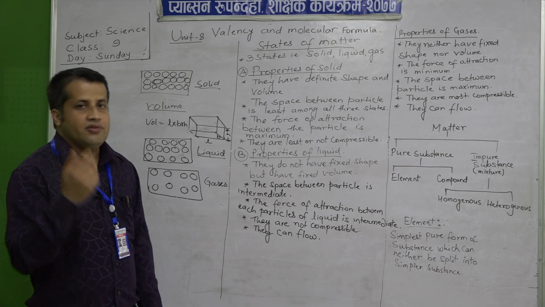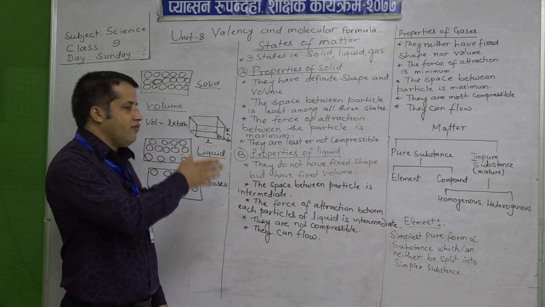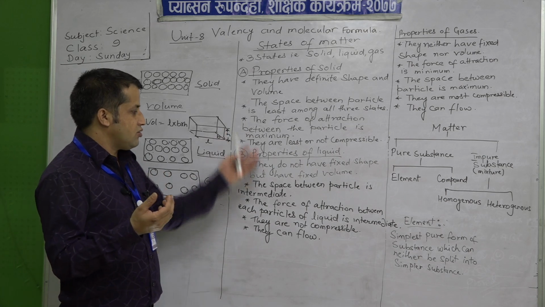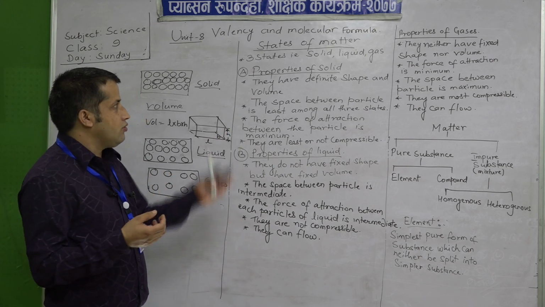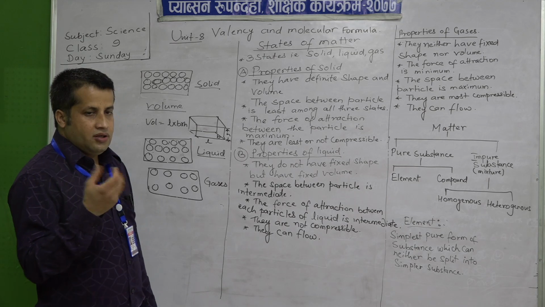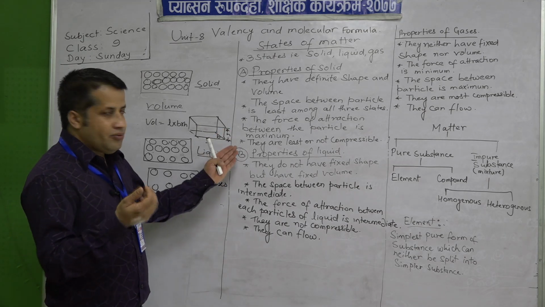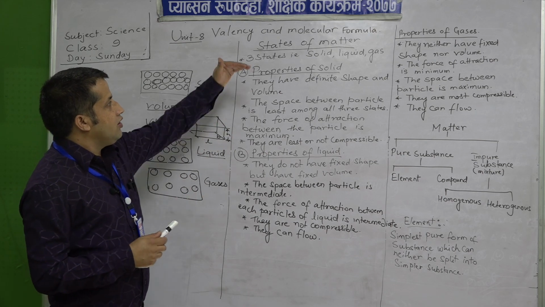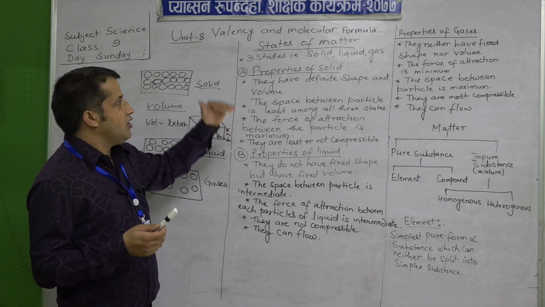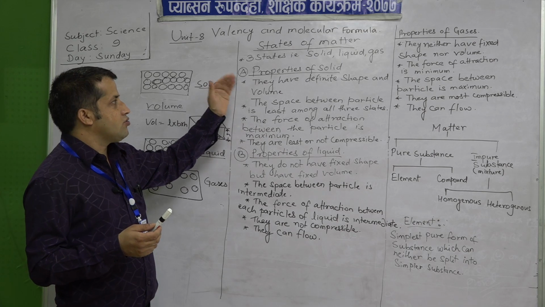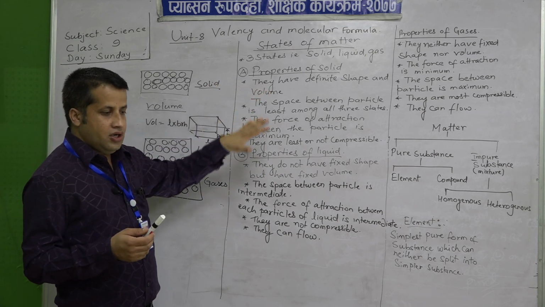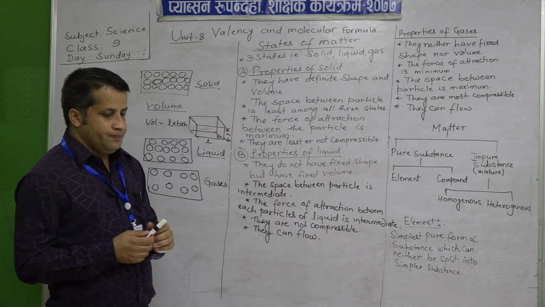So, I have described this in brief, as you have already studied it in lower classes also. But it is important to know it, and sometimes you have to revise it. Okay. So, this is about the states of matter. What have we studied? There are three states of matter, that is solid, liquid and gas. After that, we have studied the properties of solid, liquid and gas.